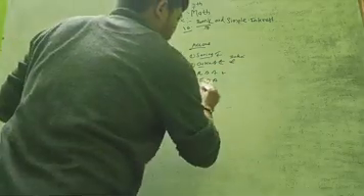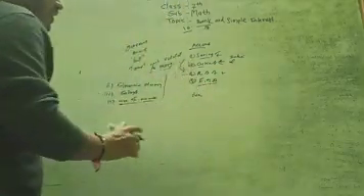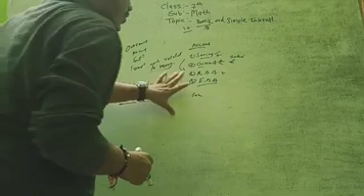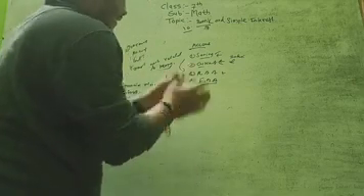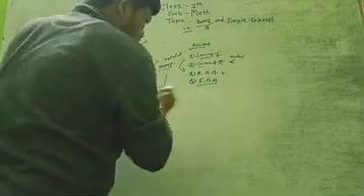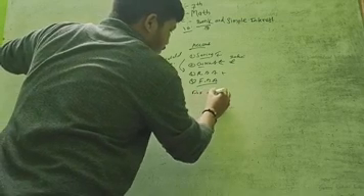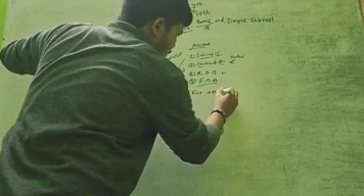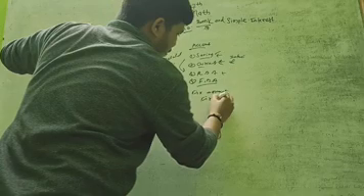Now, what is the fixed deposit account? In a fixed deposit account, the account holder or depositor deposits a fixed amount for a fixed period of time.